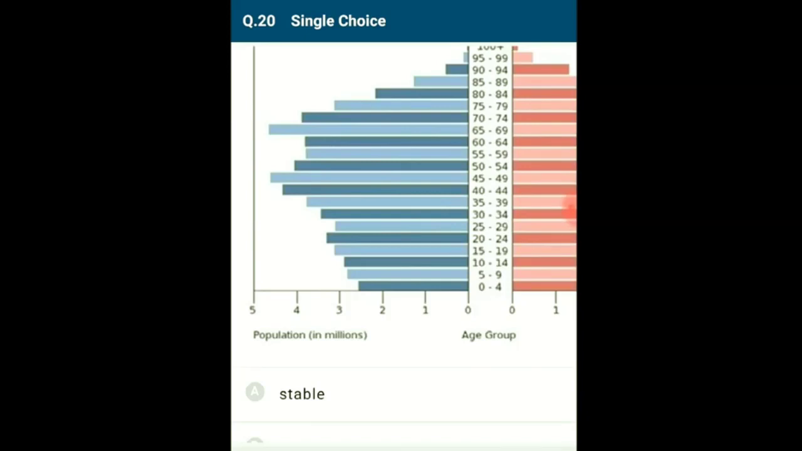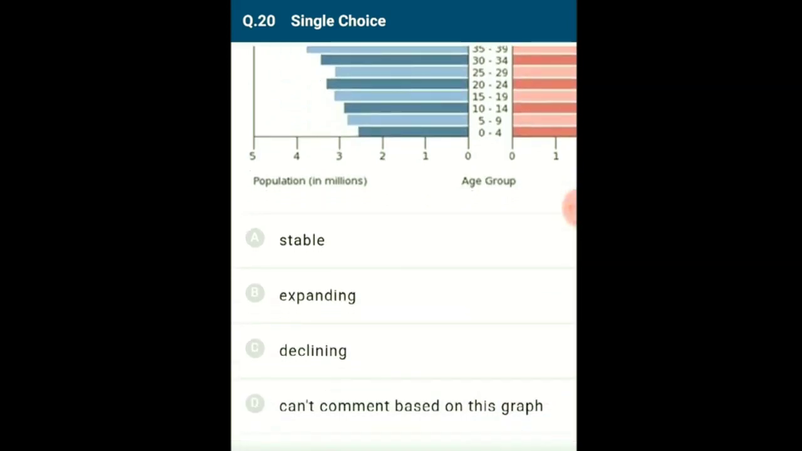If you observe the age pyramid, the number of people in young age group is less. This implies that the birth rate is less. It means that in future there will be more deaths than births, leading to decline in population. So the given diagrammatic representation explains declining. So the correct option is C.